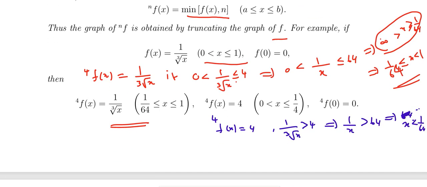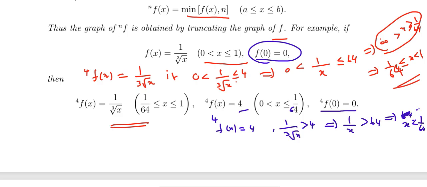So n f of x equal to 4 for 0 less than x less than or equal to 1 by 64, and f of 0 is always 0. So when you define for a to b, n f of x is the minimum of f of x comma n.